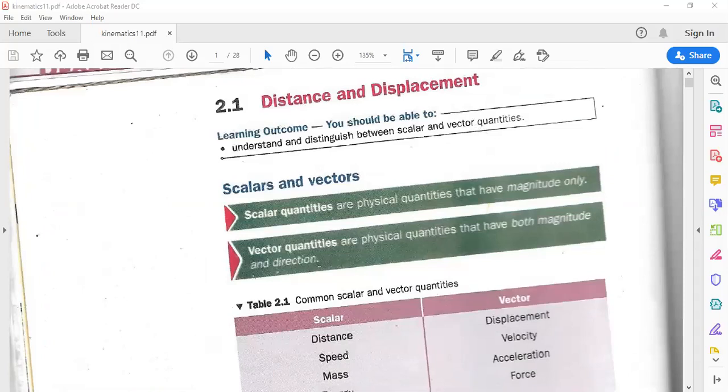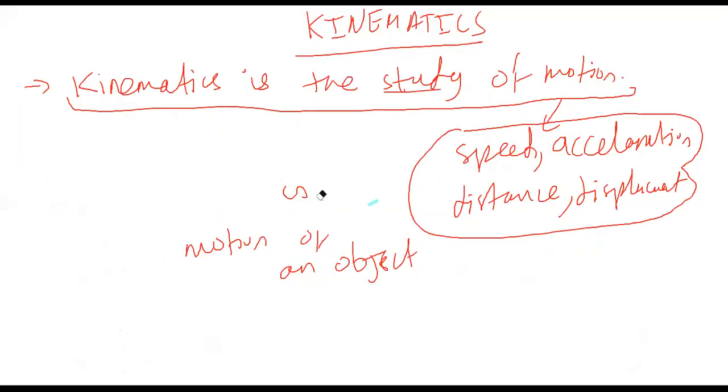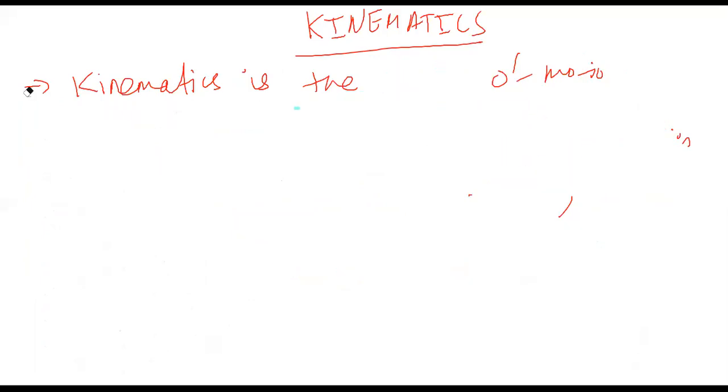Acha. The very first thing we are going to learn is the difference between distance and displacement. Up till now, we know that distance is a scalar quantity and displacement is a vector quantity.